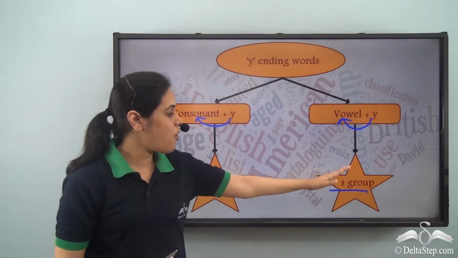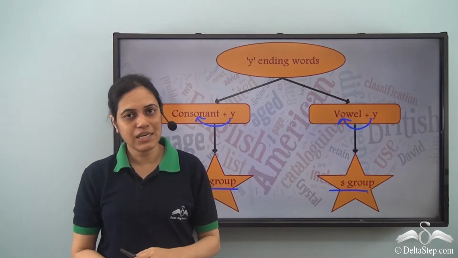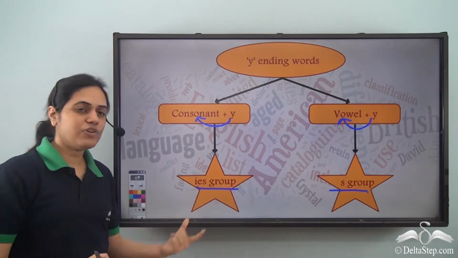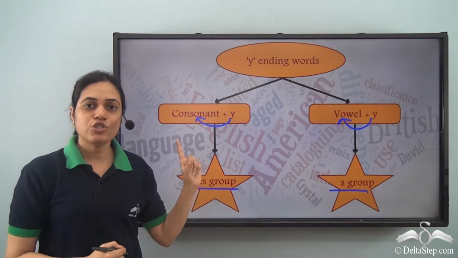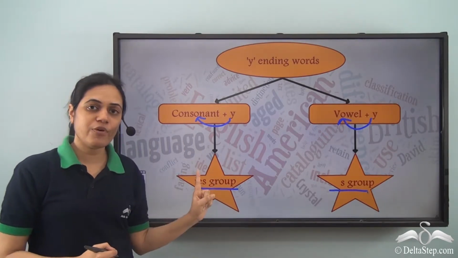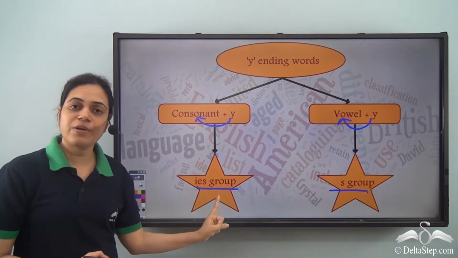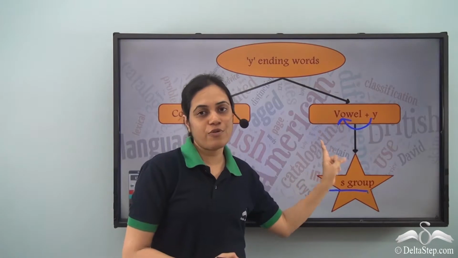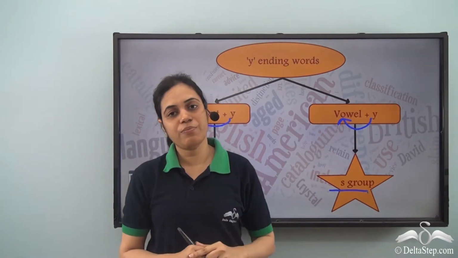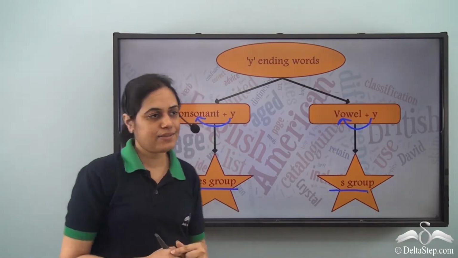That is, they form their plural by adding S, and these words form their plural by adding IES. So if there is a consonant before Y, the words form their plural by adding IES. If there is a vowel before Y, the words form their plural by adding S.